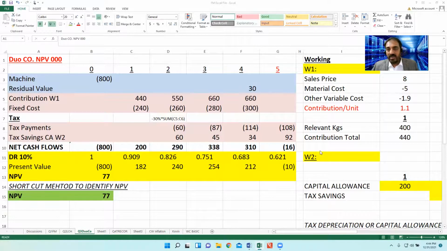So thank you very much for this phase of the session. I hope that you people have got the concept. With this video, what we have done is a comprehensive NPV question, including the concept of relevant cash flows. But the important thing with that particular question in this session is how to incorporate tax matters into the NPV calculation. That is the point. So thank you very much for this particular session.